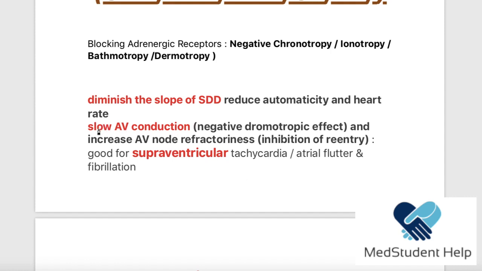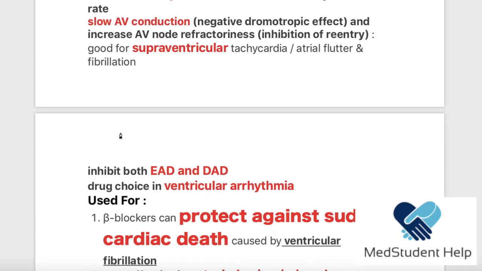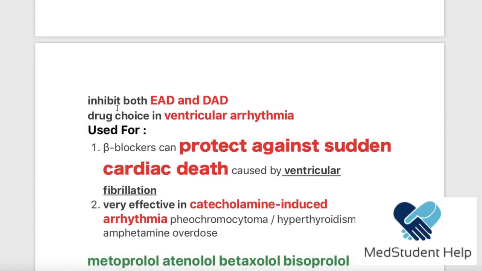And when we slow it even more, this decreases the ventricular rate, which is very important to us. The beta blockers can also prevent the early afterdepolarization that happens in phase 2 and the delayed afterdepolarization that happens in phase 4.